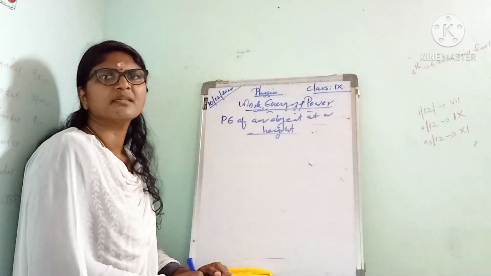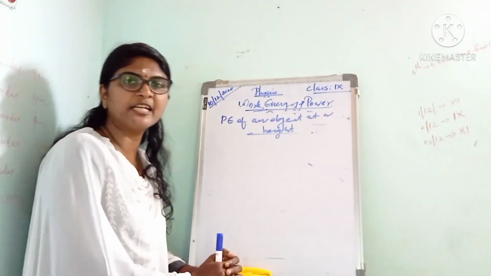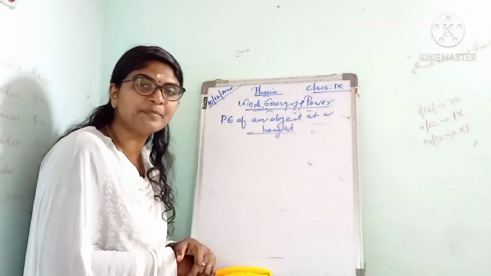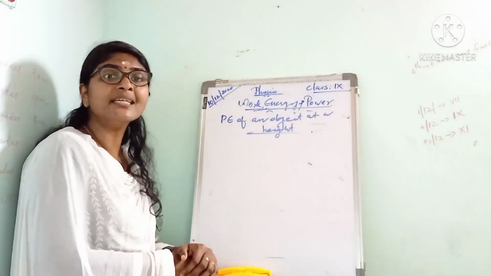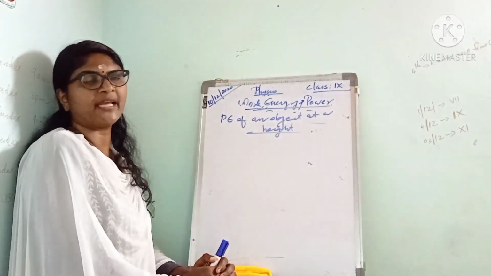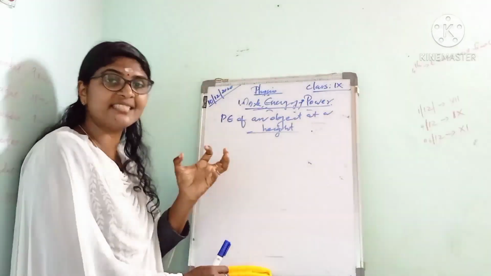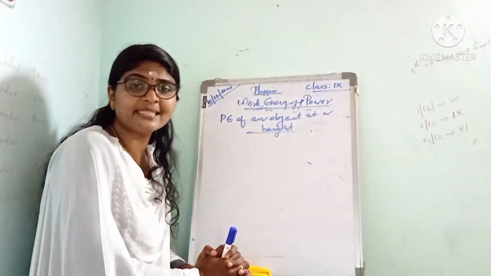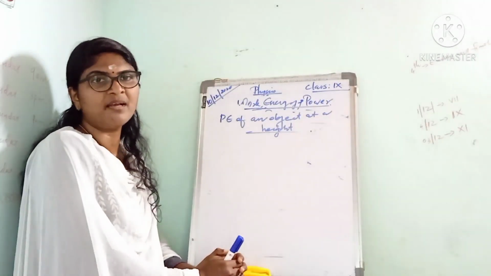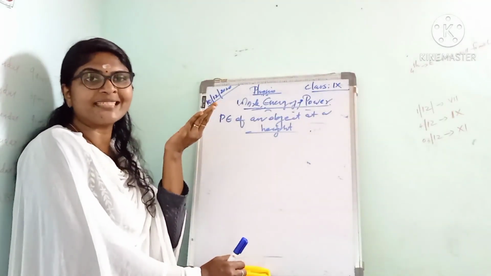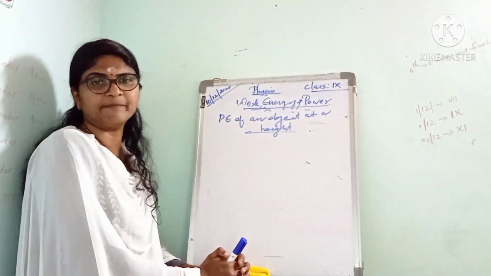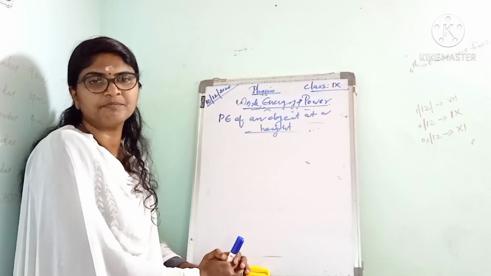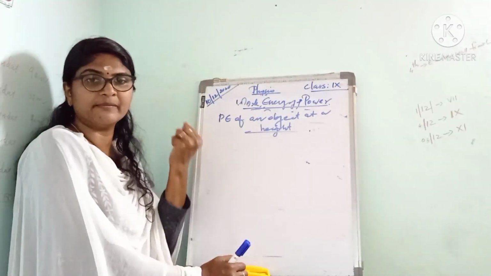Next, we can see gravitational potential energy, or the potential energy of an object at a height. An object increases its energy when raised through a height. This is because of the work done on it against gravity while it is being raised.